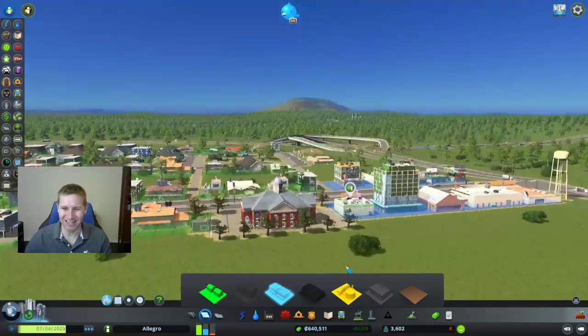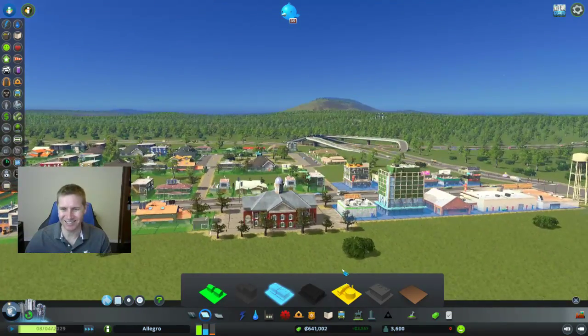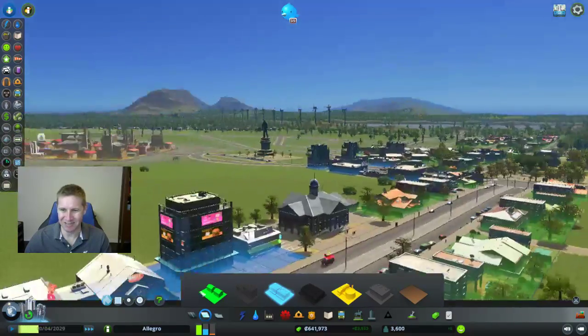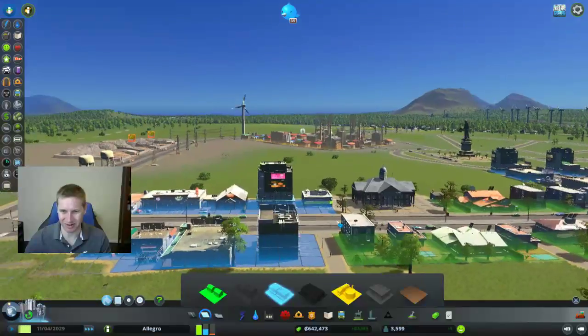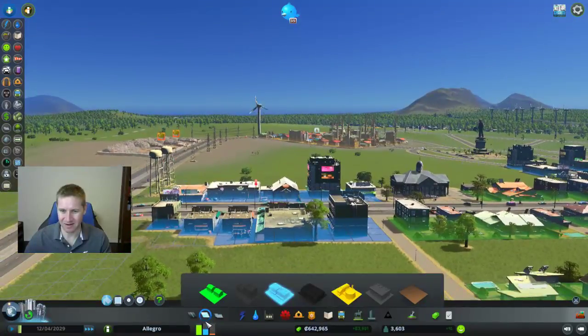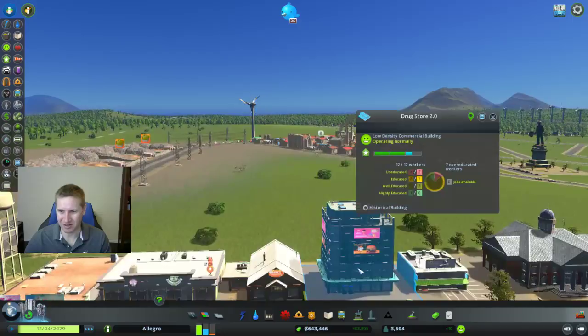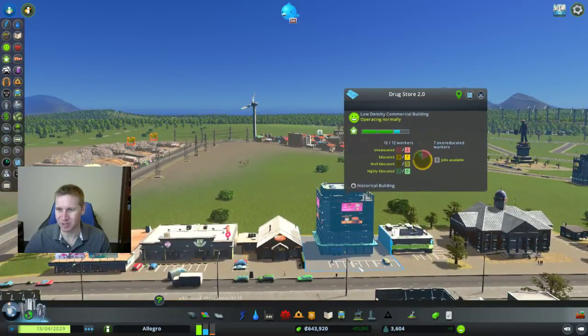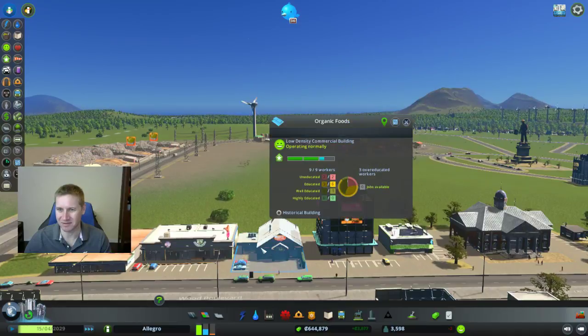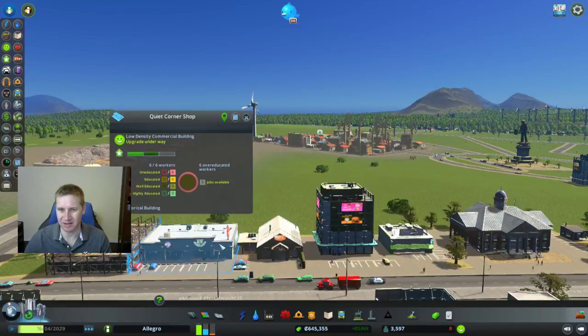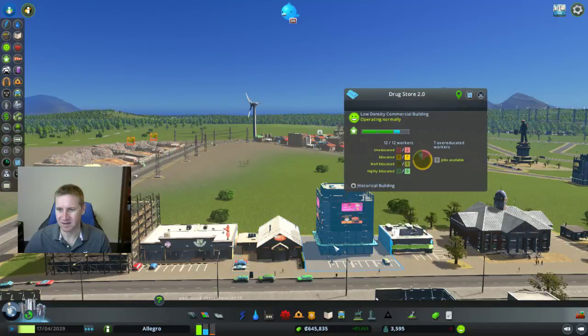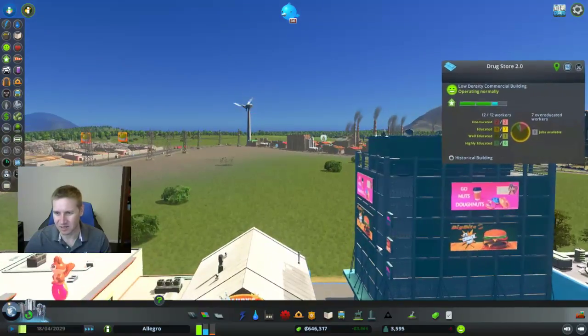Oh, that's my tax building. Oh, that looks so cool. And I like it with this big commercial building that's right next door. How did that building get so big? Drugstore 2.0. Wow, that's a really high level. These are all pretty high levels. That's a really high one.